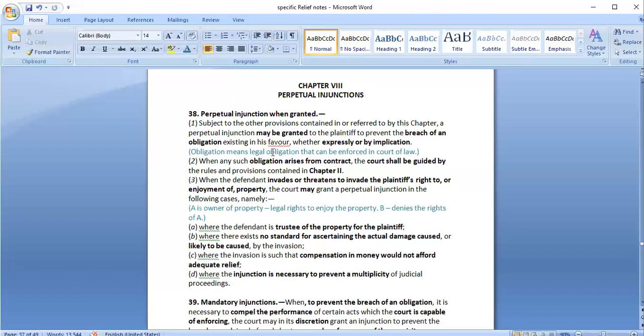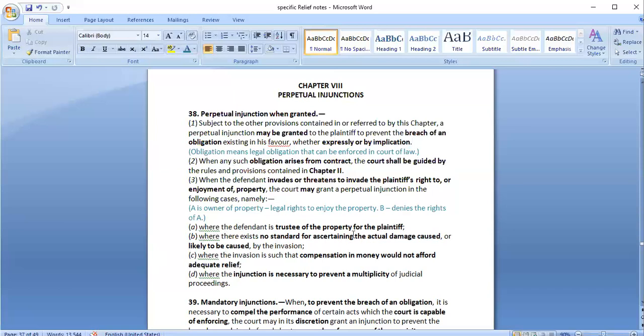where there is breach of obligation that exists in favor of the plaintiff. It may be a direct obligation, or it may be something that is implied from actions or behavior. If it is something related to contract, then chapter 2 would be applicable. If one person is denying someone else's right, then a perpetual injunction may be granted. There are 4 situations. Firstly, the defendant is trustee of property of the plaintiff. The plaintiff has given some rights or obligations to the defendant, and the defendant starts denying the plaintiff's right over that property.